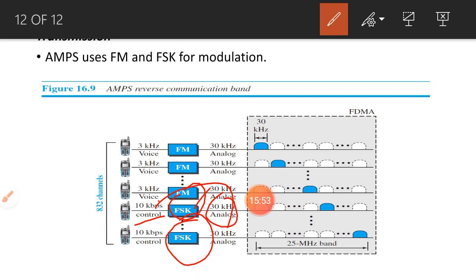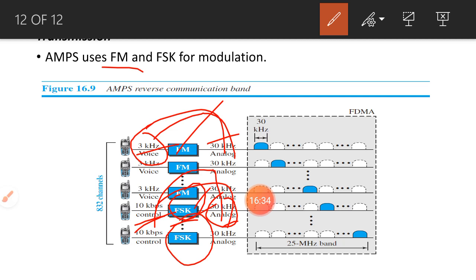We already discussed that frequency shift keying is a digital to analog conversion, so it converts digital to analog. And FM is an analog to analog conversion. So the voice signals of 3 kilohertz we modulate into 30 kilohertz analog signals by using frequency modulation. Here input is analog and output is also analog, but in frequency shift keying input is digital and output is analog, that is a digital to analog conversion.